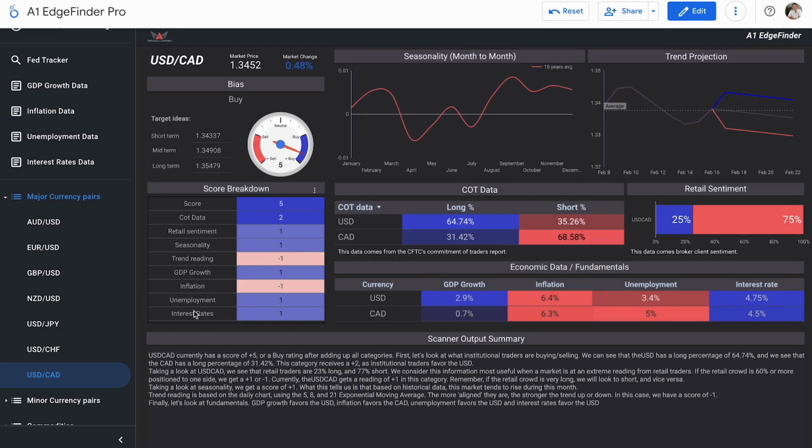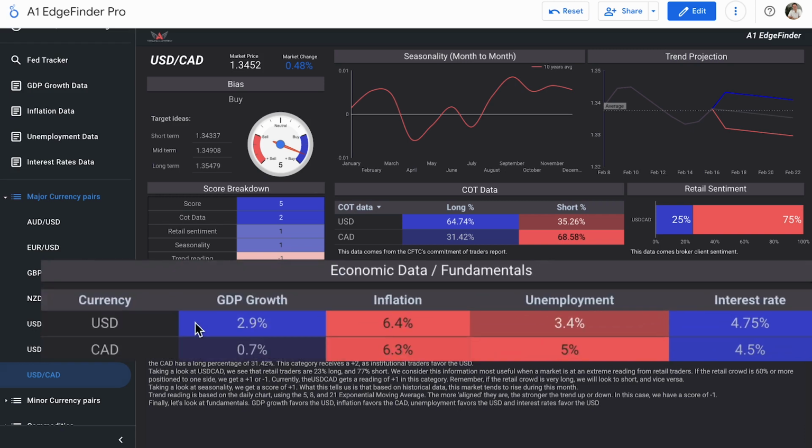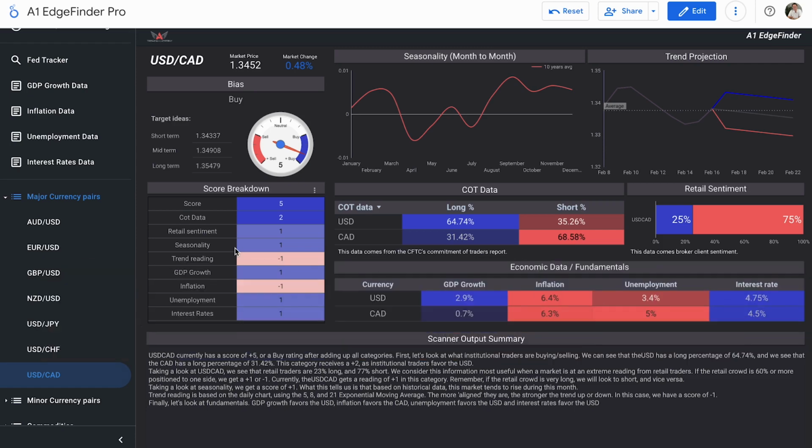GDP growth, unemployment, and interest rates are scores of +1. Inflation is a score of -1, and we can get into those fundamentals right over here. GDP growth for the US, 2.9% compared to 0.7% in Canada. Inflation on the US dollar, 6.4% compared to 6.3% in Canada. Unemployment in the US is at 3.4% compared to 5% in Canada. And lastly, interest rates on the US dollar, 4.75% compared to 4.5% in Canada. All right, quick little breakdown of USD CAD, which again has a pretty solid buy score of a +5.